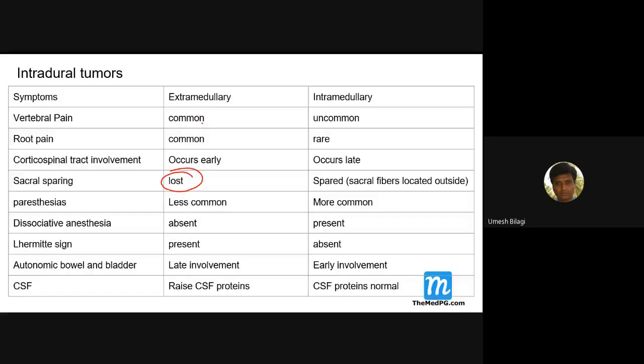Hold on, I'll draw nicely for you people. Okay, you can see this. This is a posterior horn.